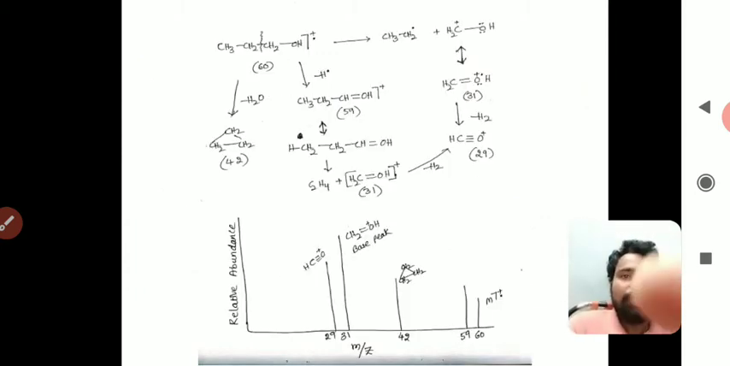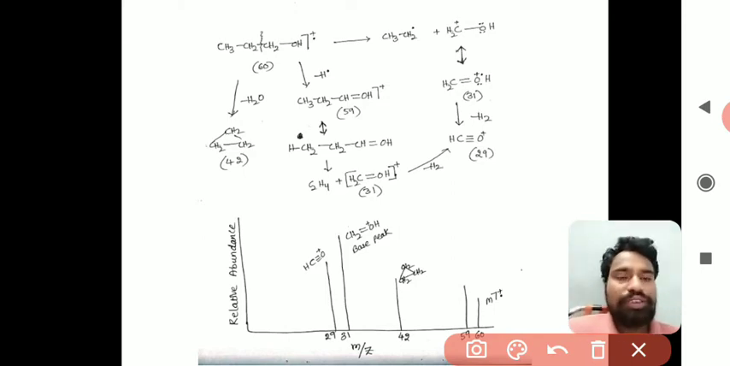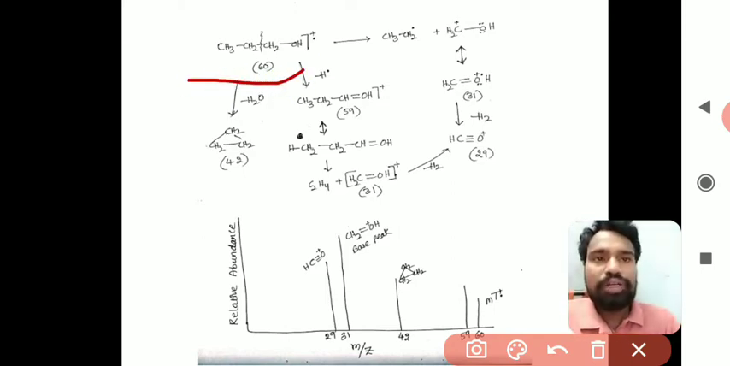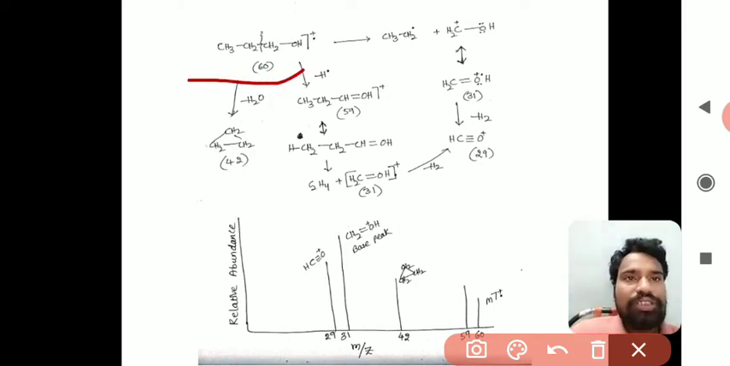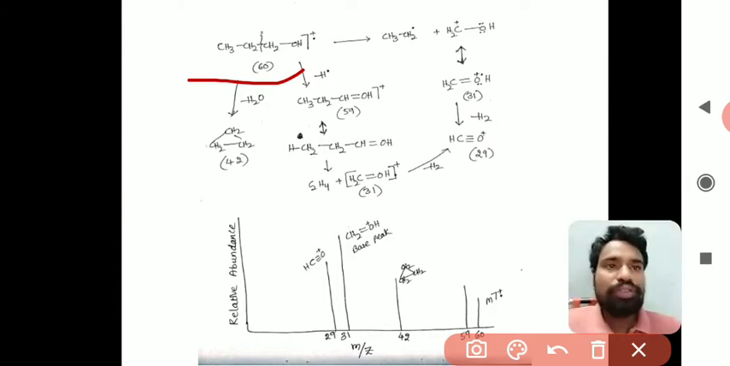Now observe here the fragmentation process of 1-propanol. This is the molecular ion, CH3CH2CH2OH plus dot, that is nothing but a radical cation. The m/z value is 60, right? Now this 1-propanol may have three different kinds of fragmentation processes. Just observe, the first fragmentation process is this.